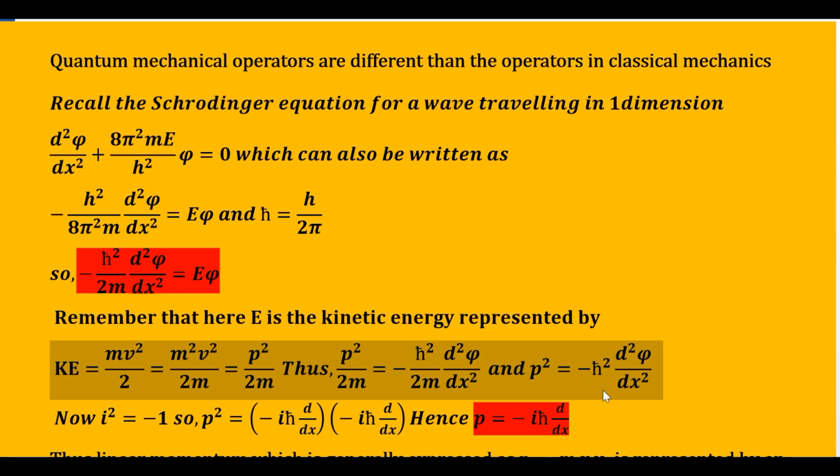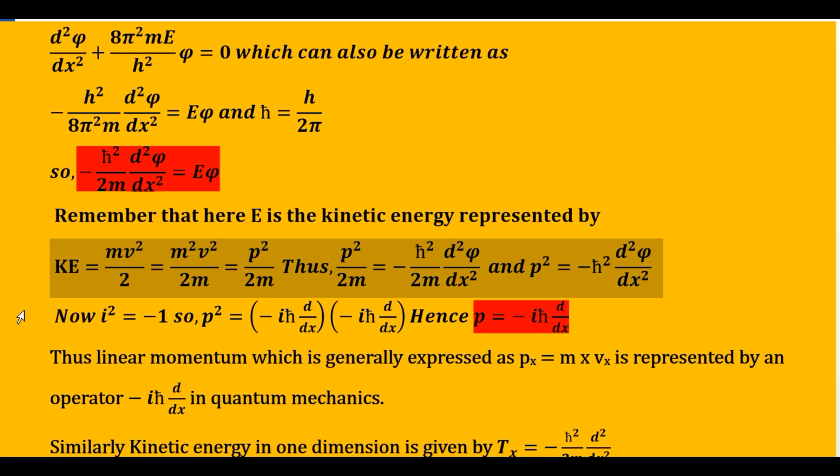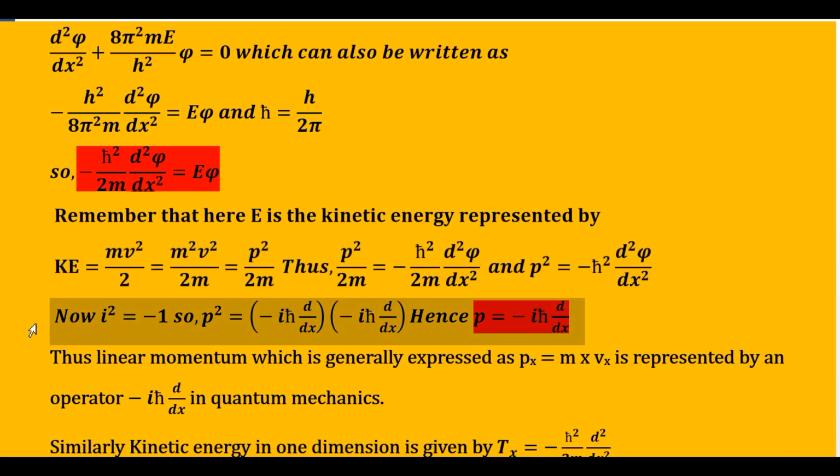Say minus 3. What is the square of minus 3? It is plus 9. The square of plus 3 is also plus 9. So the square is always positive. But if you have an equation like this, t square is equal to minus h cut square d square psi by dx square, and you have to find out the value of t, then you have to use the concept of complex numbers. Here we use an imaginary number where i square is equal to minus 1. This is your imaginary number. So when you put i square is equal to minus 1, then what happens?